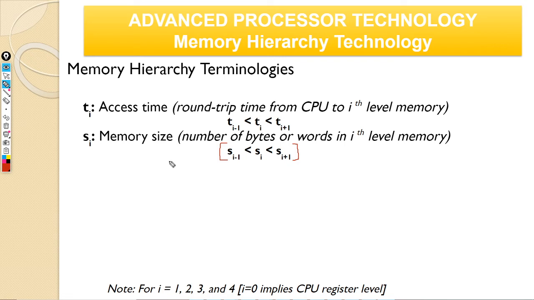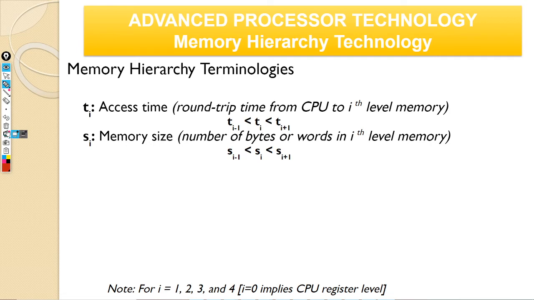Every level above the other level is larger in terms of memory size. Okay, very good. Thank you. Point to someone else. Call out a name. So what Rahul is saying is, if Si is the size of my memory at ith level, my Si minus one level memory is going to be smaller, and Si plus one level memory is going to be larger in terms of size, in terms of bytes or gigabytes or whatever, right?